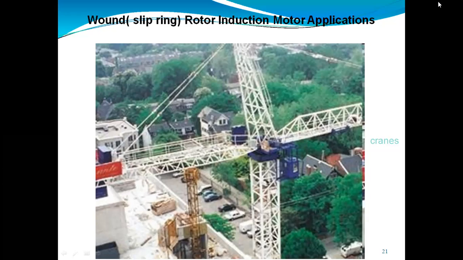What is meant by star? If we have three phases and we connect one end of these three phases together, and the remaining three points we give directly to the induction motor, we call that a star three-phase supply.